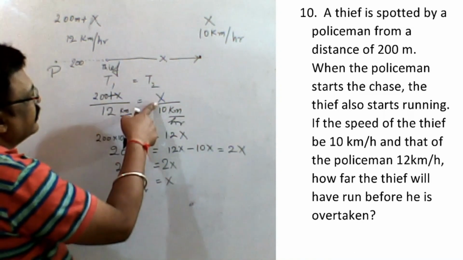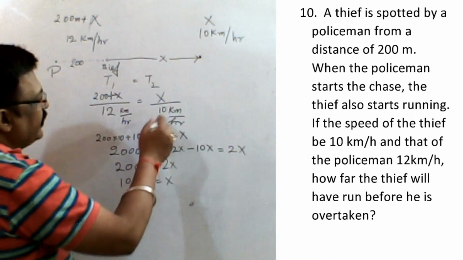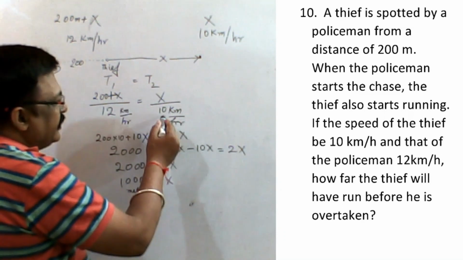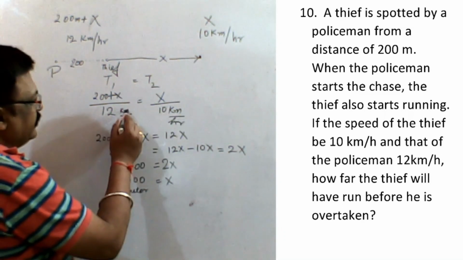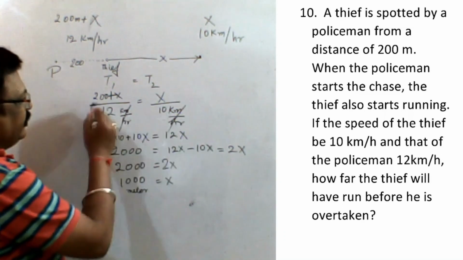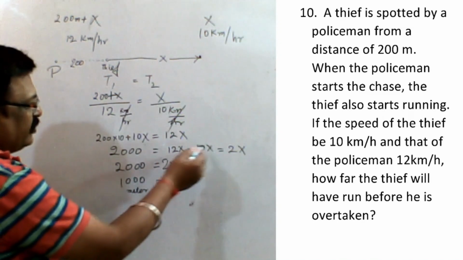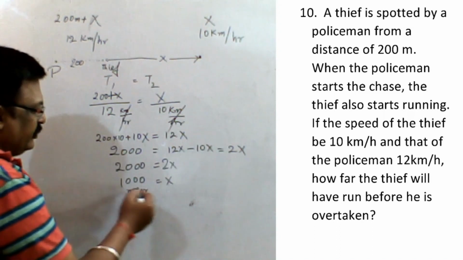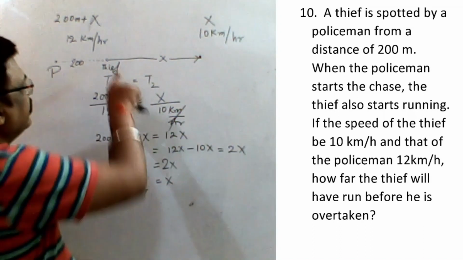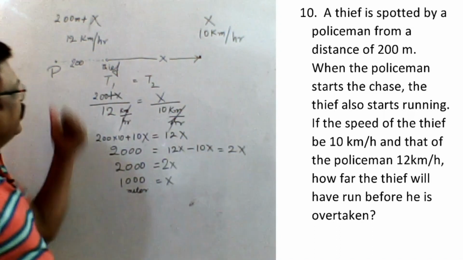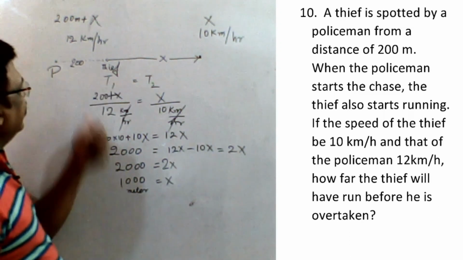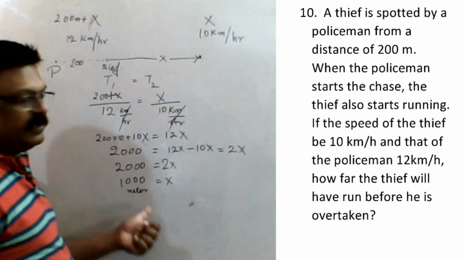The distance traveled by the thief is X, and the speed is 10 km per hour. So you remove this here: 10 into 200 plus X is equal to 12X. After solving this, you will get X is equal to 1000 meter. So the thief has traveled 1000 meter and the policeman has traveled 1000 plus 200, 1200 meter.